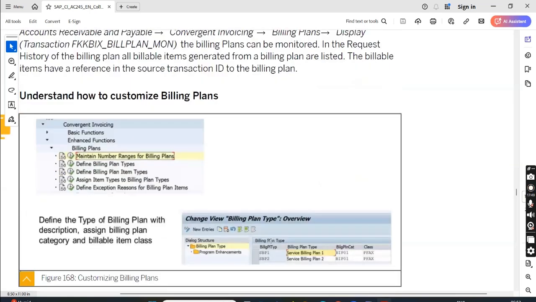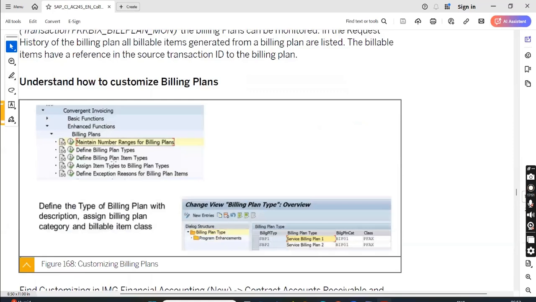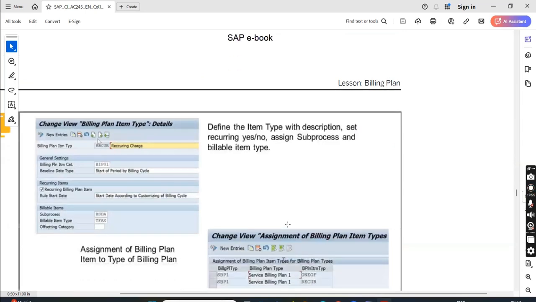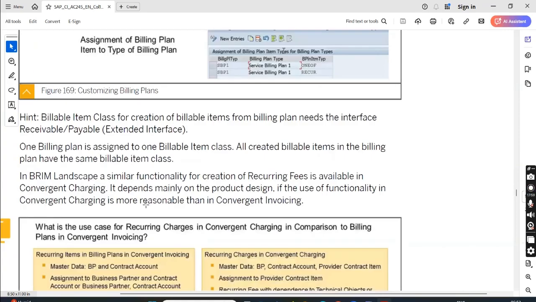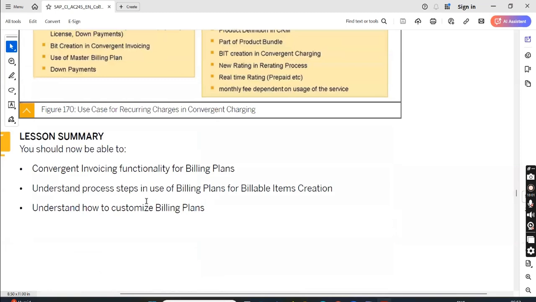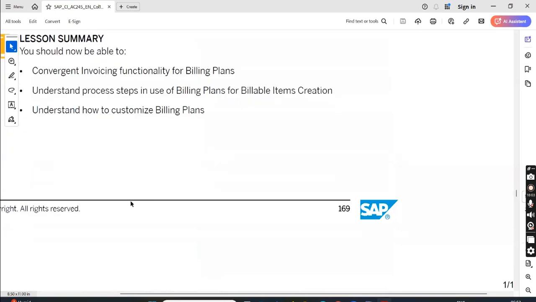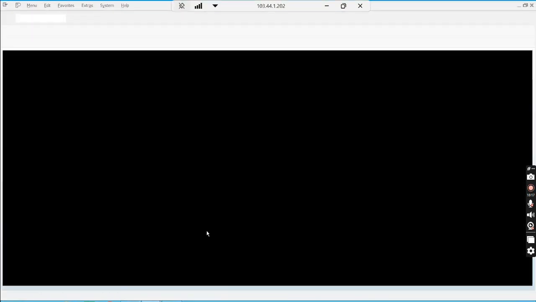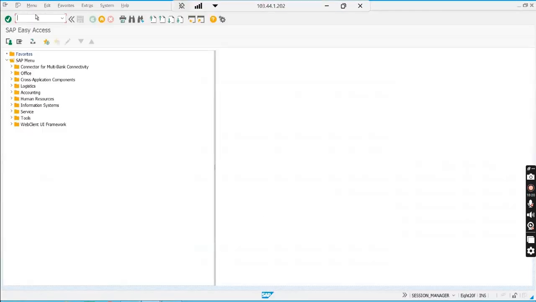Then in the billing plan, here's the config. The config I'm going to open shortly. I just want to see I cover everything. This is the billing plan type. I'll show you this. Okay, good. Now let's go to the system and I'll show you how to configure billing plan. So I hope you understood the requirement. If not, just let me know. Else I'll go to the system and I'll show you.